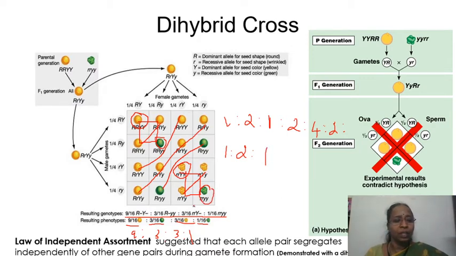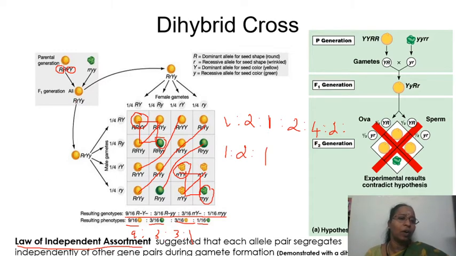And based on this, he has proposed, suppose if the genes were linked, that point I will come later. Based on this experiment, he has proposed the law of independent assortment, which suggested that each allele pair, this is one allele pair and this is another allele pair, each allele pair segregates independently.